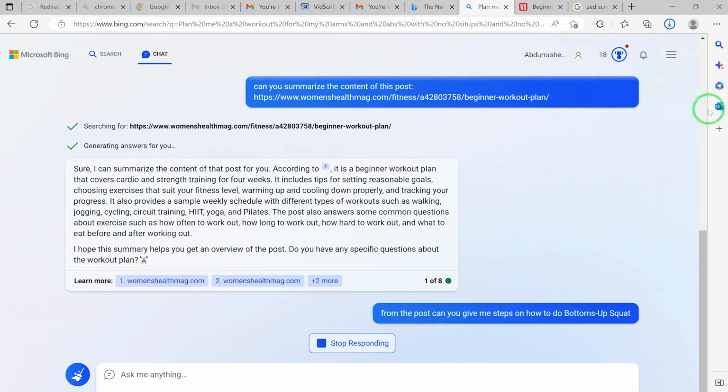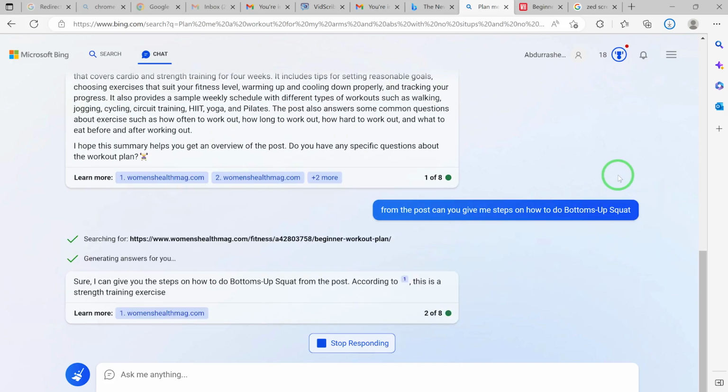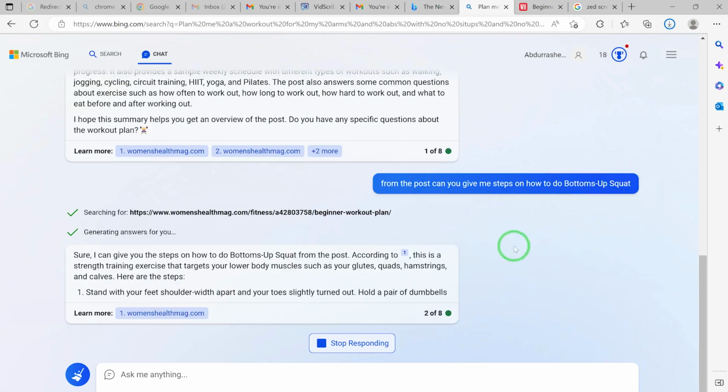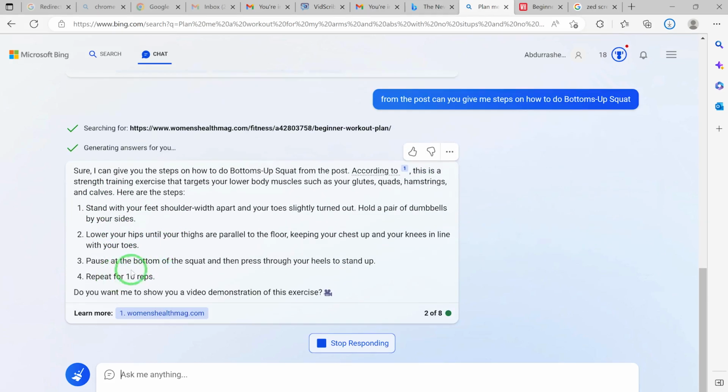Let's see whether it really understands that blog or not. You can see it's searching for this, and then it will surprise you with those steps. This is very specific. Lower your hips, pause at the bottom, and repeat for 10 reps. So this is very correct, and this is very fantastic.